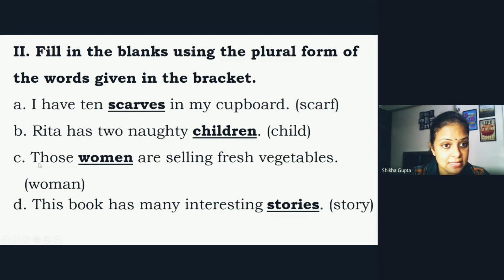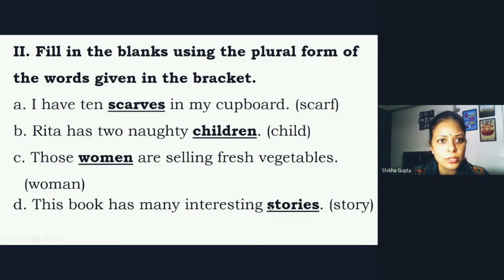Yes, now third sentence, those women are selling fresh vegetables. Now, woman plural is women, man plural is men. Okay, so you have to learn the spelling. Okay, now fourth sentence, this book has many interesting stories.